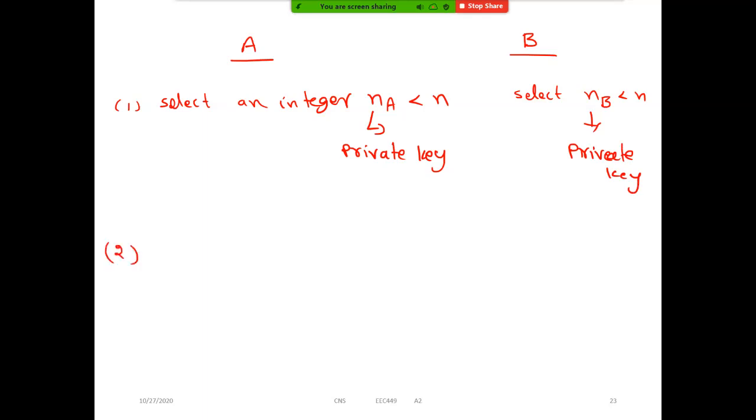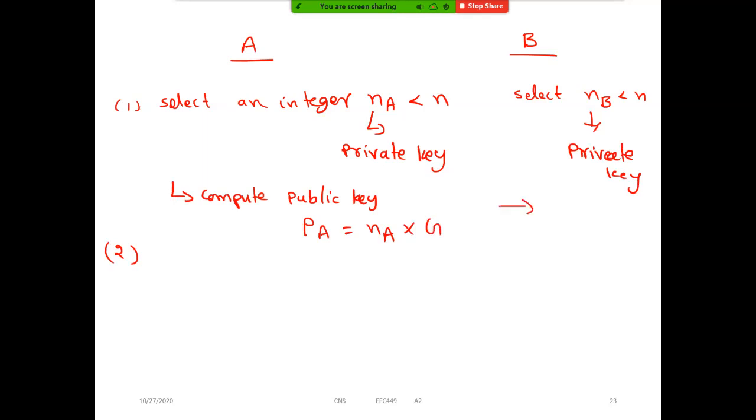Then, once we select the integer, user A will compute the public key as PA is equal to NA into G, where G is the base point.